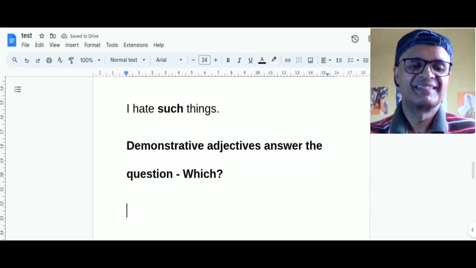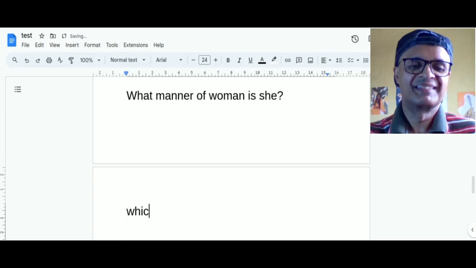Next, come to interrogative adjectives. It's quite simple because if I write the sentence, you will understand. What manner of woman is she? Or which way shall we go?